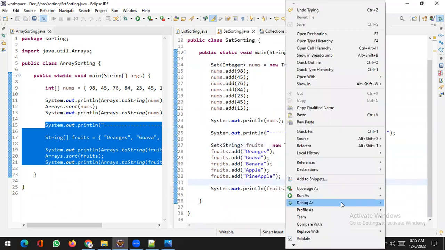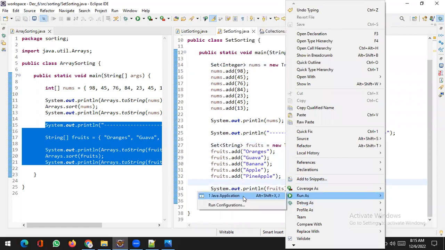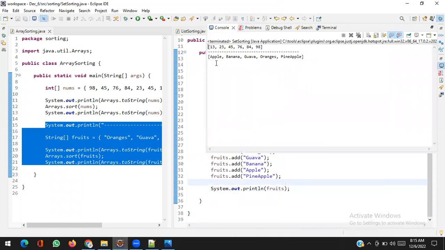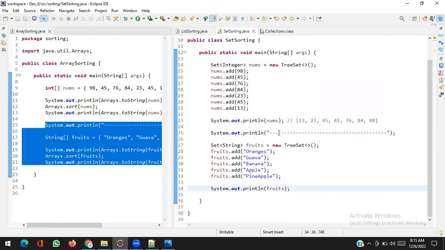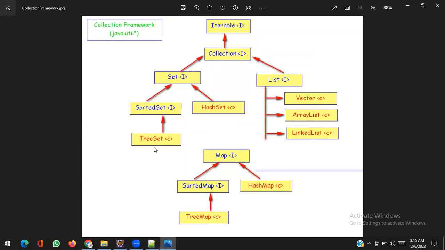Now you can see, run this application. It will add the elements in sorted order. That's why there is no need to create any method for sorting a set, because we have a sorted flavor of the set, that is TreeSet. This part is clear or not? That's why that time I had not covered TreeSet.